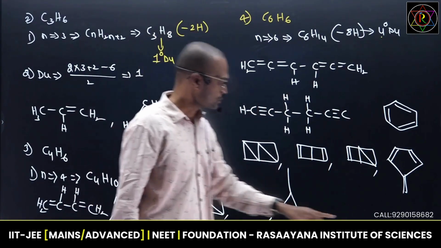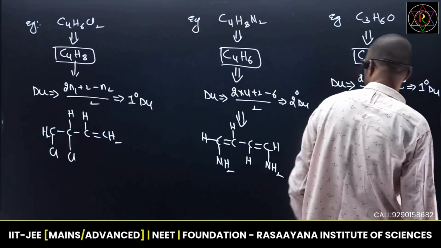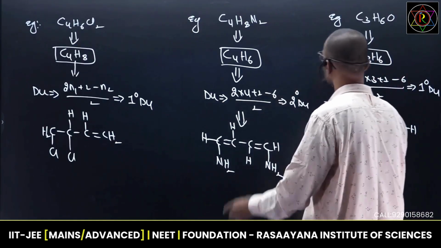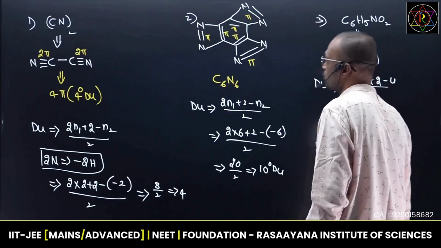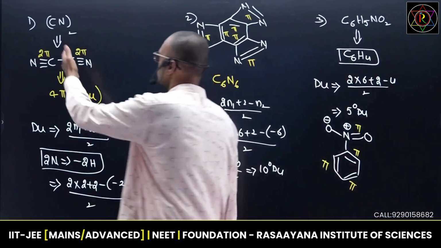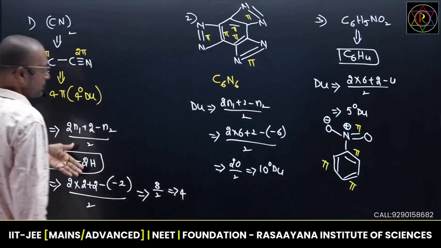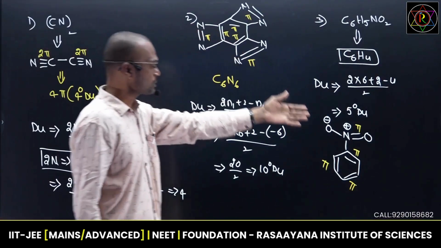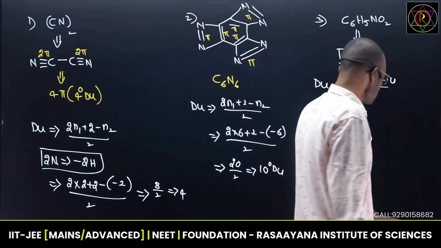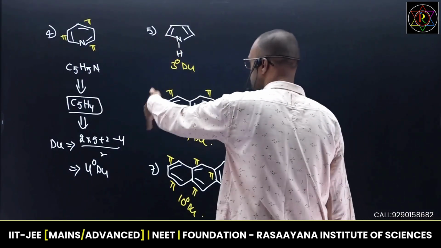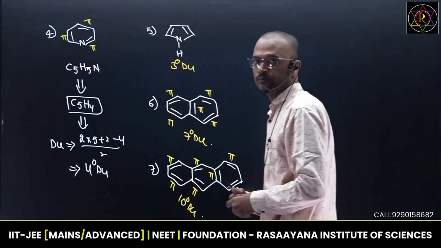Okay. So like that I have given certain examples, especially chlorine, nitrogen, oxygen, then followed by cyanogen. How to calculate degree of unsaturation if they are given properly. So few examples are given, and if some molecules are given directly in the form of rings, we can also calculate degree of unsaturation. Okay.